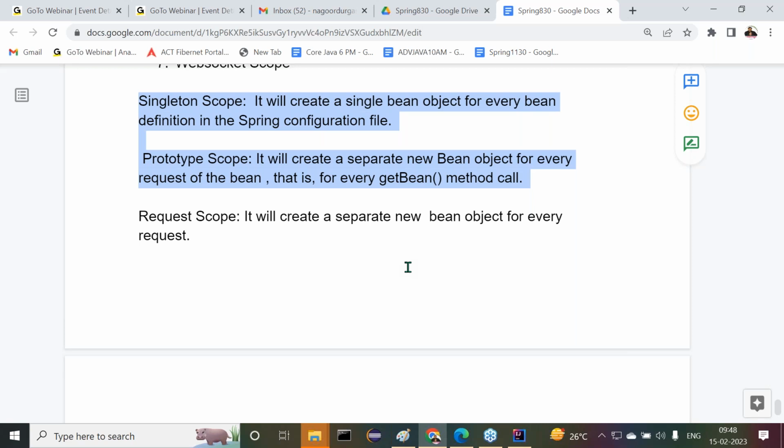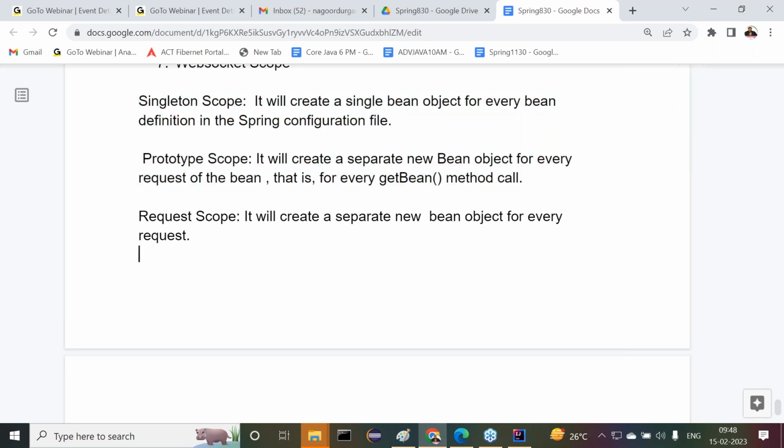But in the case of prototype, what happens? Even though we defined a single bean in a Spring configuration file, for every request of the bean, a separate bean object will be created. If we call the get bean method 10 times, 10 objects will be created. Got it or not? Right, sir.